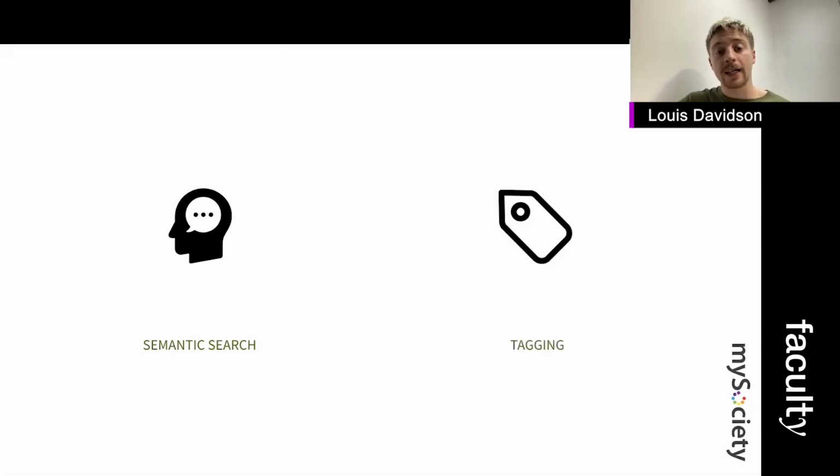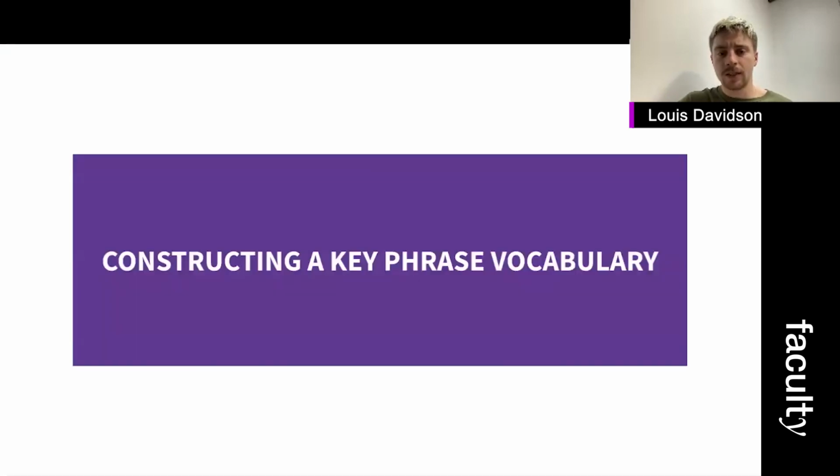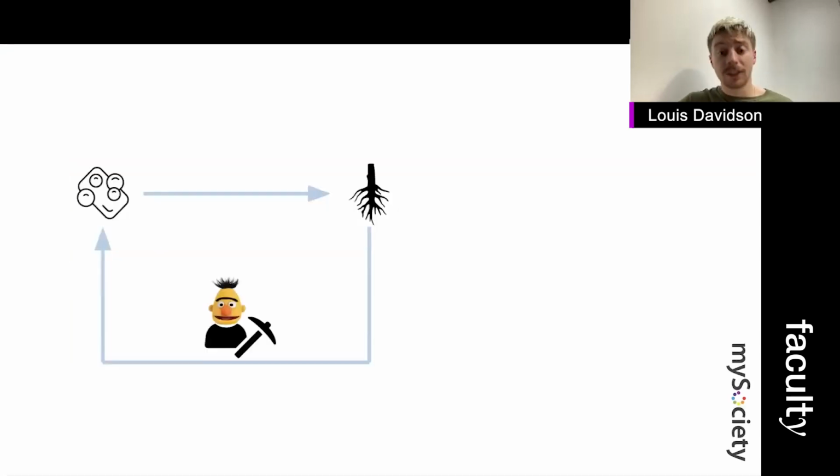The second is to tag our individual plans so that we get an idea about what a plan is about without having to read through the entire text. How do we do this? First, we work BERT hard, exposing him to lots of different variations of the corpus. Cleans with and without punctuation, with and without word endings, only nouns, etc. He embeds and then extracts a key phrase vocabulary.